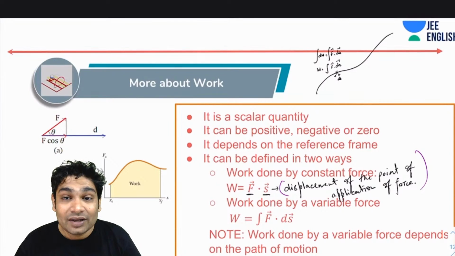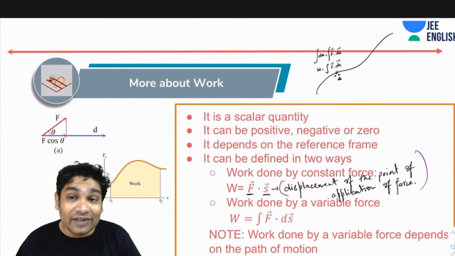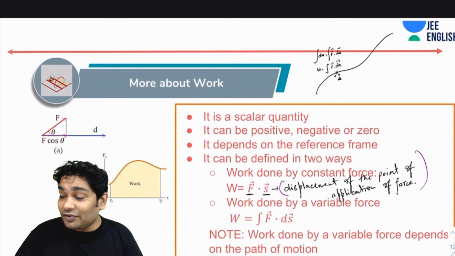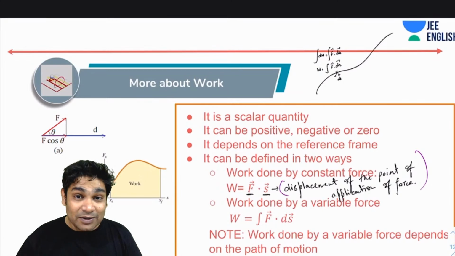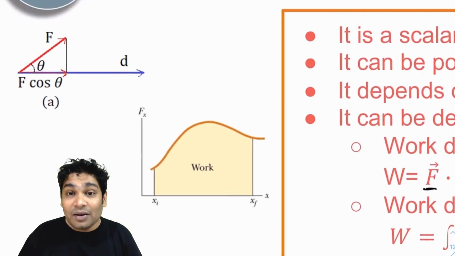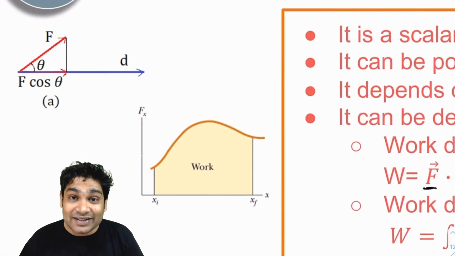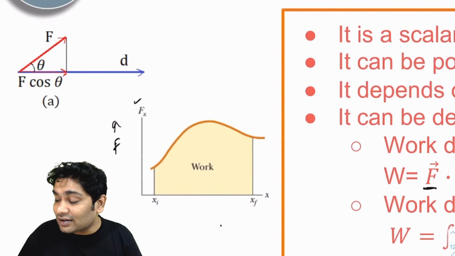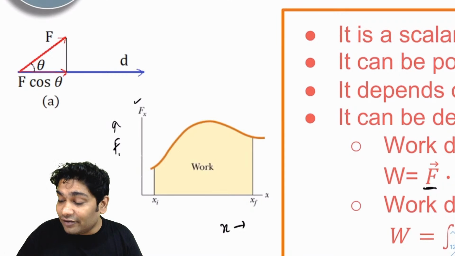You will also note that the work done by a variable force usually depends on the path of the motion. There may be special cases when it will be independent of the path, but usually it depends on the path. So even if the net displacement is the same, this integration might come out to be different. Why? Because this integration represents the area under the graph between F_x and x.